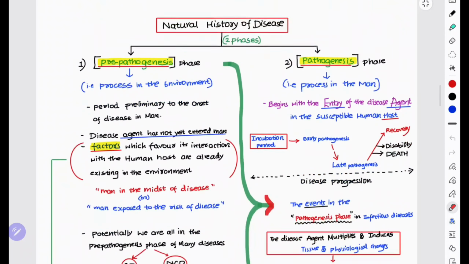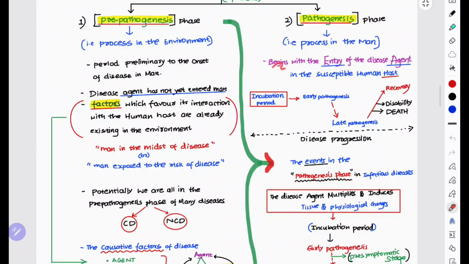The pathogenesis phase begins with the entry of the disease agent into the susceptible human host. After the entry of the agent into the host, the pathogenesis phase starts. Then the incubation period: the infectious agent has entered the human host and incubates.